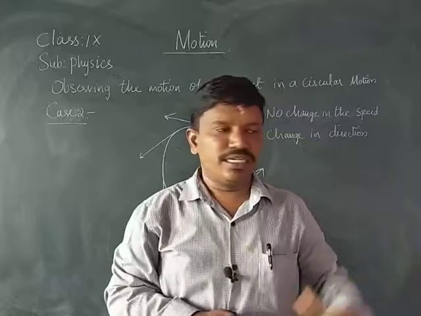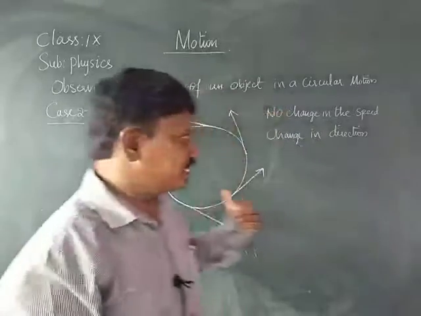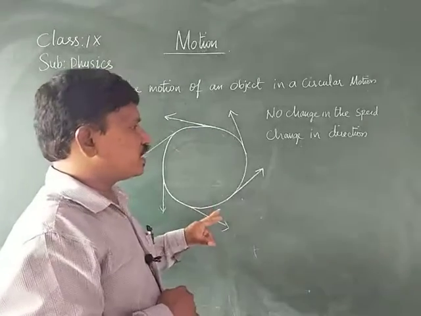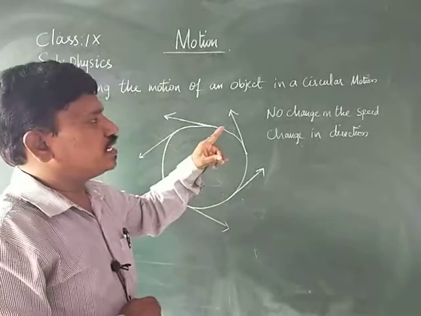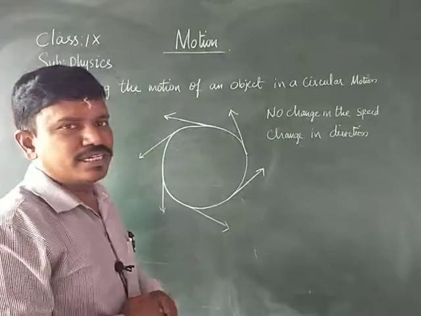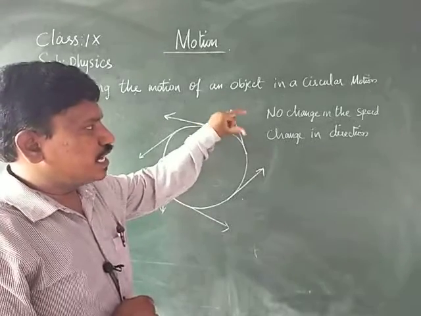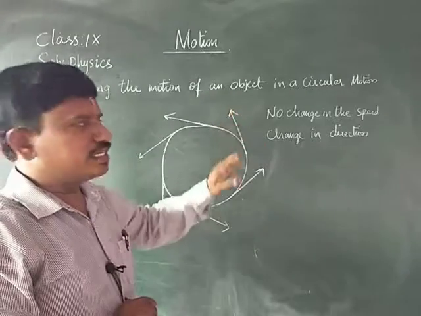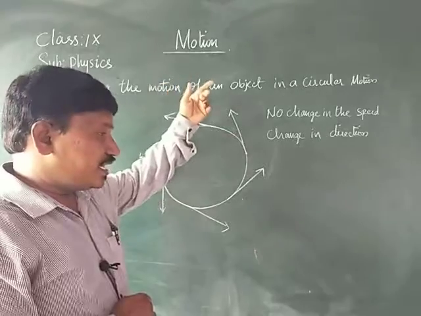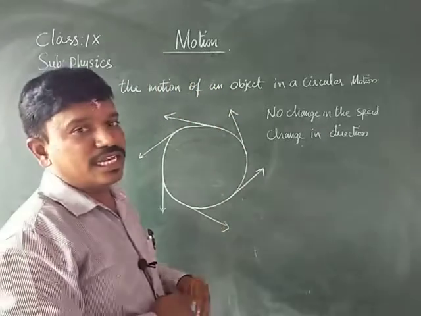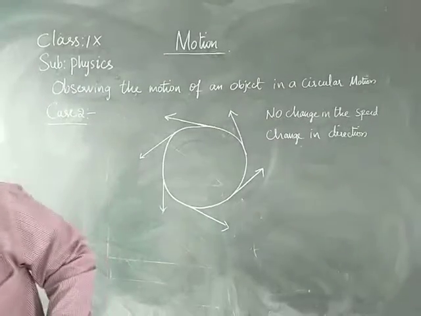In the same way, when you are whirling an object in a circular motion, there is no change in the speed, but there is a change in the direction. Right.